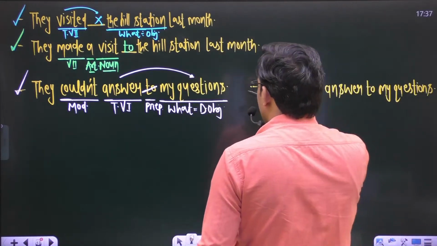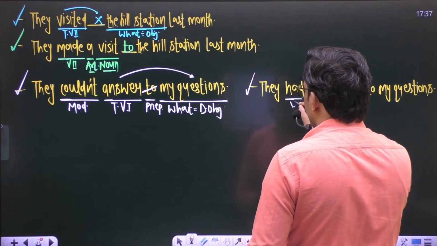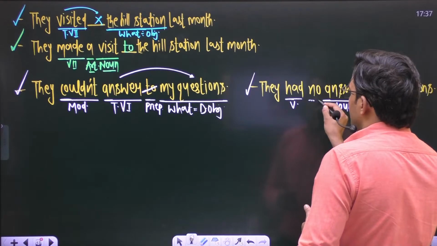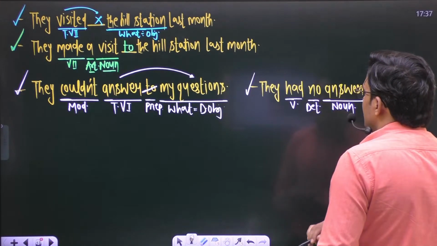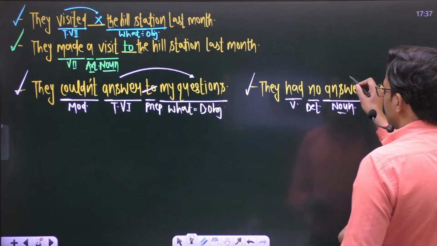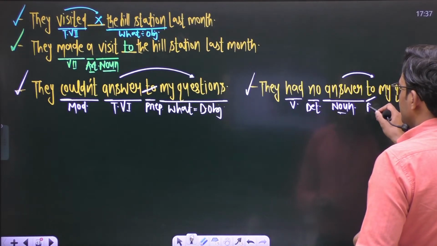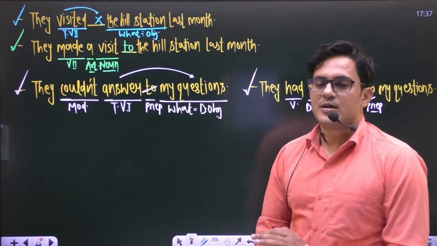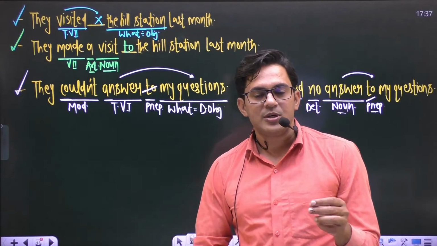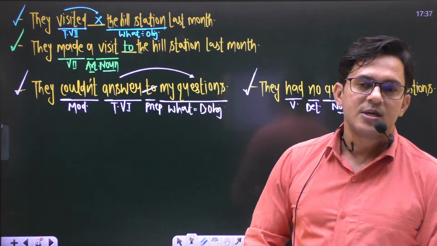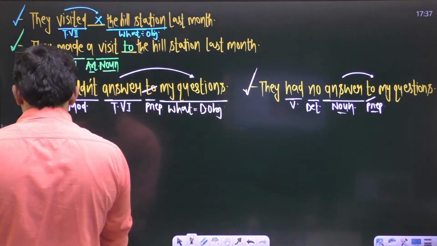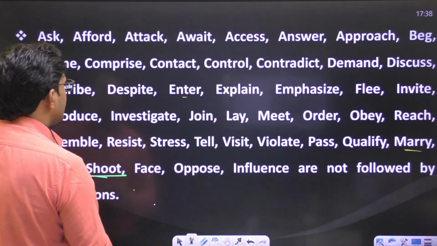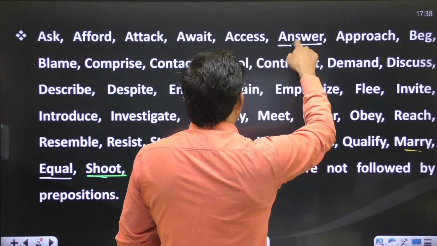But in the second sentence, here we have a verb had, and after this verb we get an object. This object will always be a noun, and this word no is a determiner. And if this is used as a noun, now we can use a preposition to after that noun answer, right? So you have to find out what is the part of speech of that particular word in a sentence. You know this word answer or visit. You can check this one, you can get this word answer in the list.